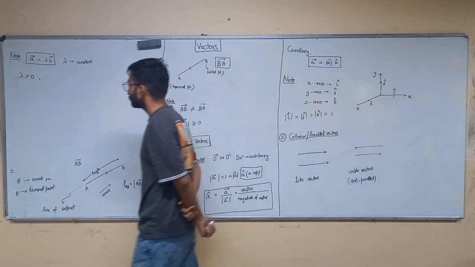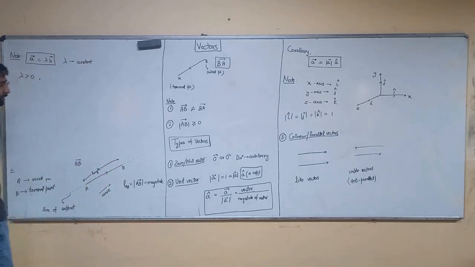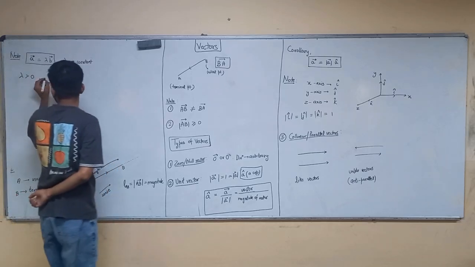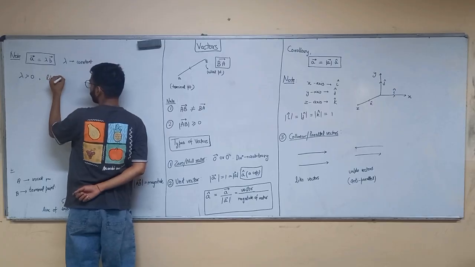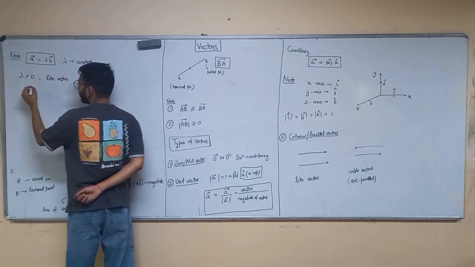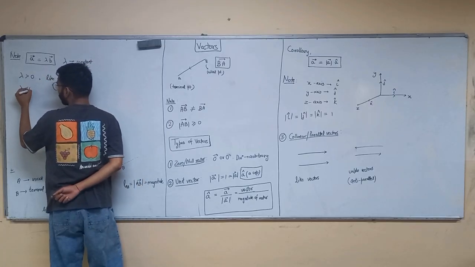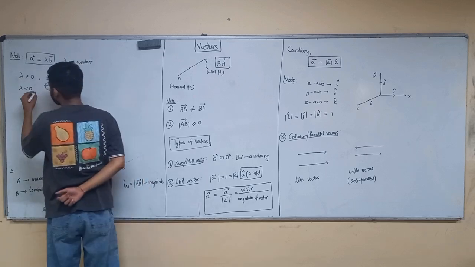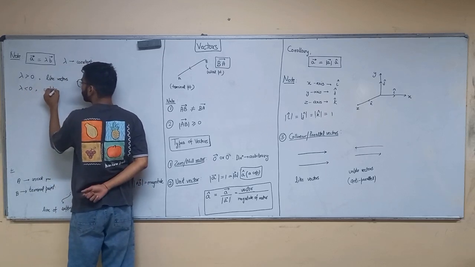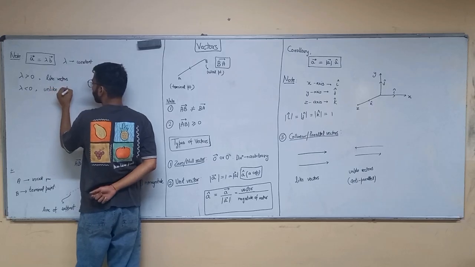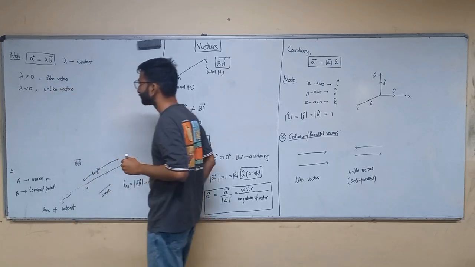Sorry, tell me. Yes, the vectors are like vectors. Clearly, if lambda is negative, it will be unlike vectors. All right.